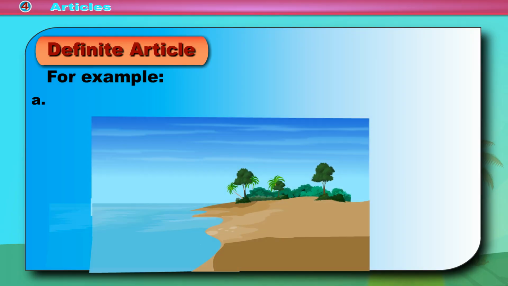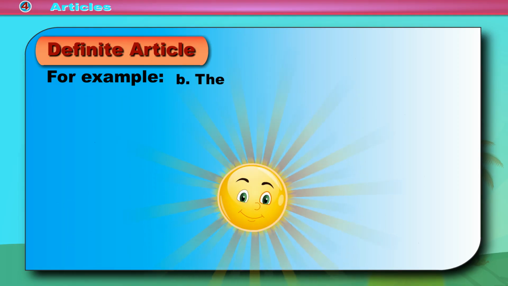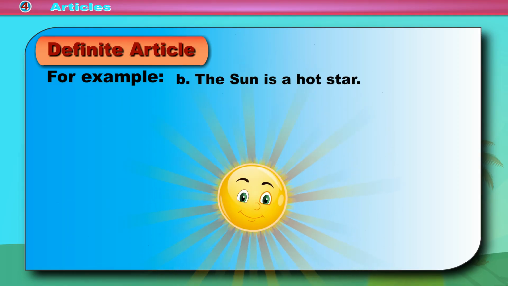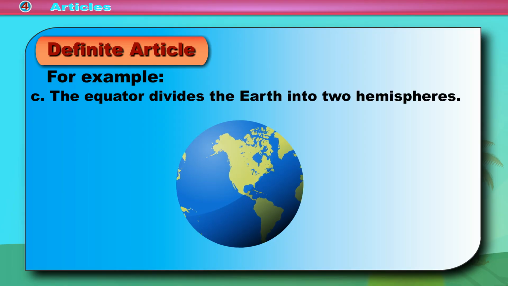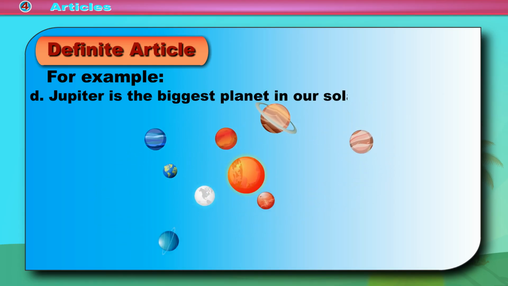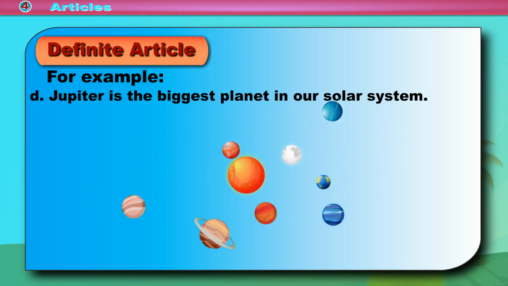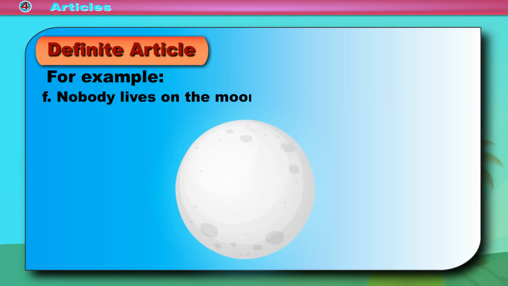For example, A. The Pacific Ocean is the largest ocean. B. The sun is a hot star. C. The equator divides the earth into 2 hemispheres. D. Jupiter is the biggest planet in our solar system. E. Maria won the silver medal at the Beijing Games. F. Nobody lives on the moon.